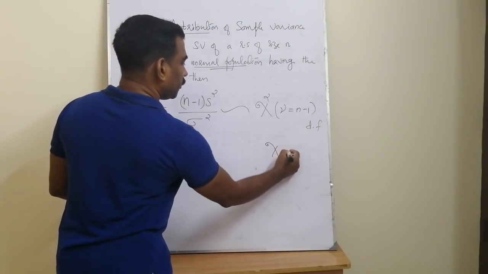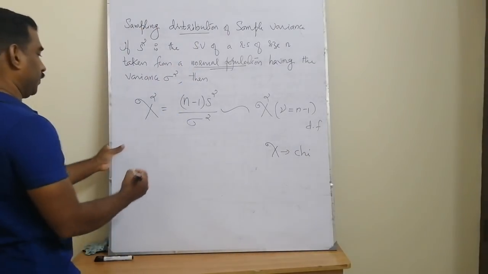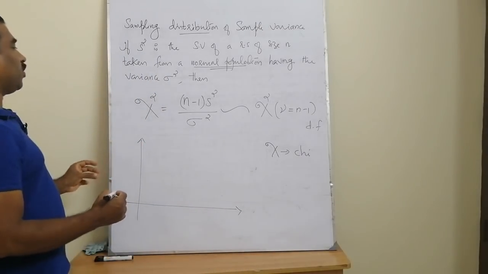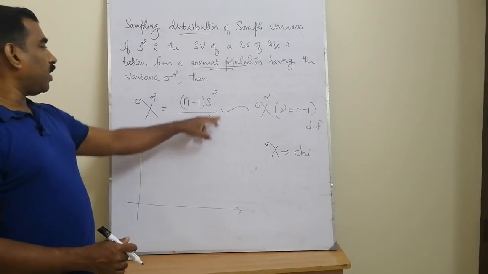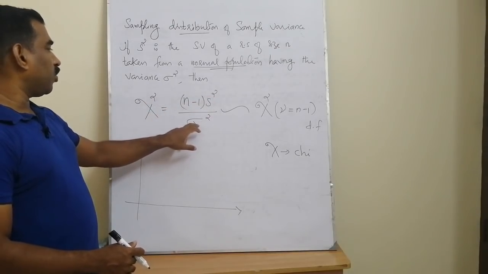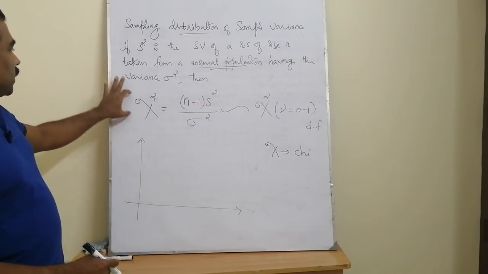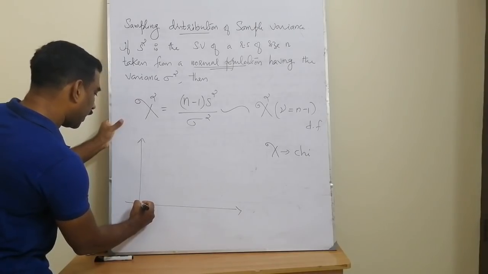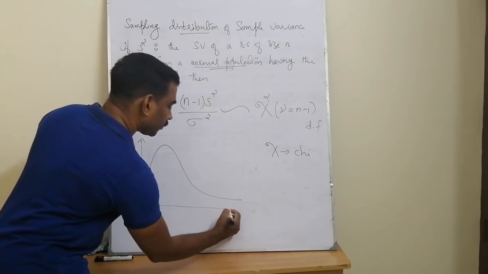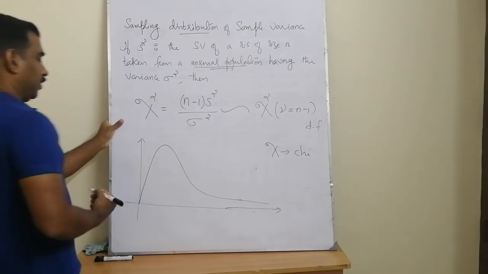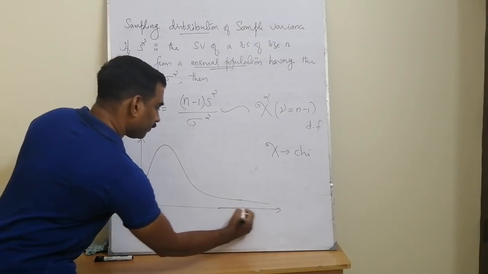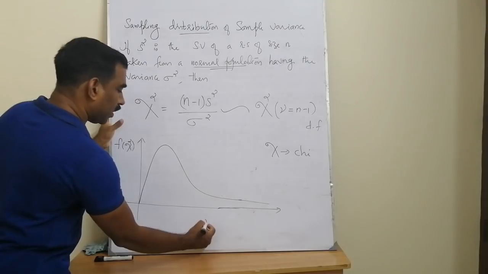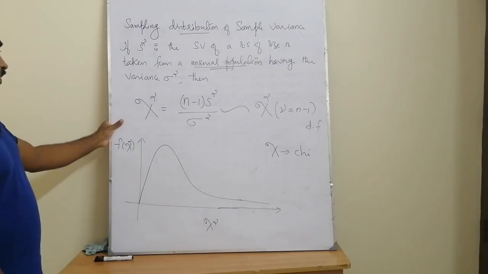This chi-square is the square of the Greek alphabet chi, read this as chi squared, and we can draw the graph of the probability distribution of chi square, because here all the values are positive. S square, that is the sample variance, and the population variance are all positive values. This chi square doesn't assume negative values, so the whole probability density curve lies to the right of the y-axis. These are the values of the chi square random variable, and the corresponding f of chi square is plotted along the y-axis, and the random variable values are plotted along the x-axis.